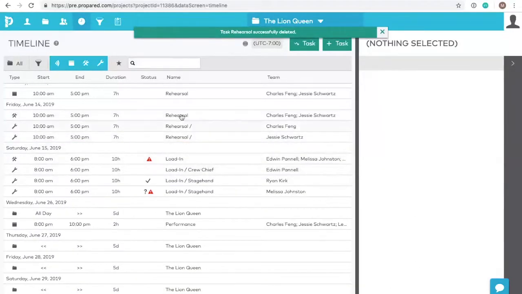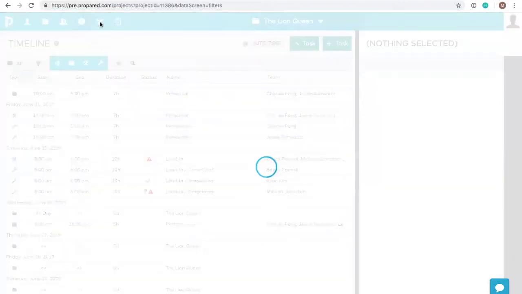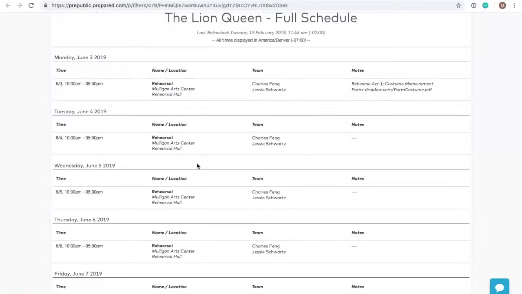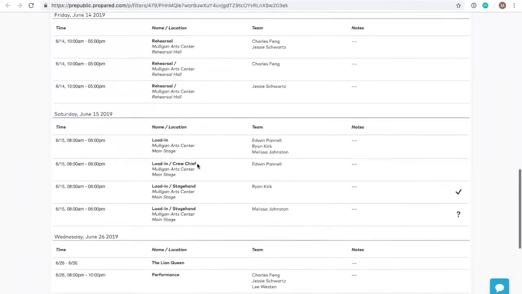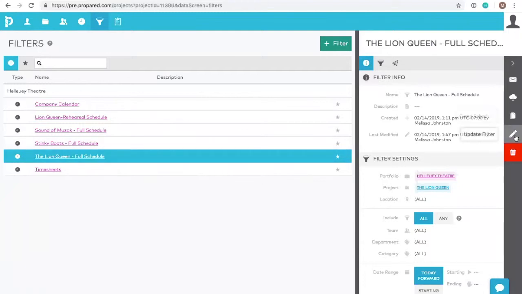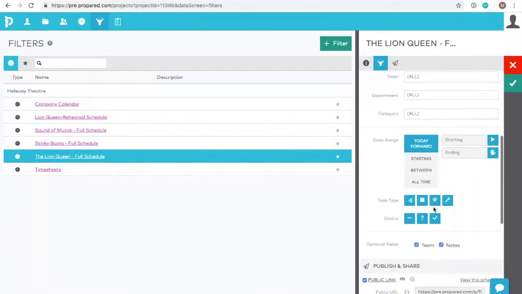Work calls and bookings appear in all filter schedules and calendars, just like other task types. Let's head over to the filter screen and take a look at the Lion Queen full schedule to see what that looks like. If you don't want bookings to appear in a particular schedule, you can filter them out by editing the filter and deselecting the bookings task type here in the filter settings.